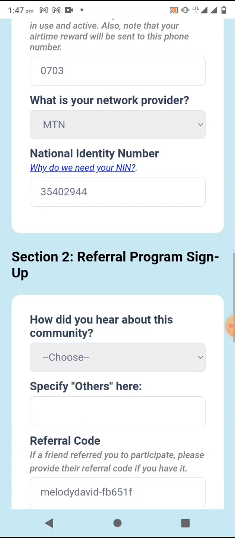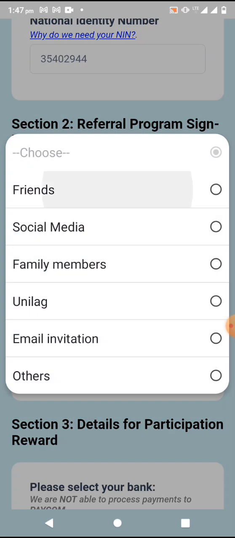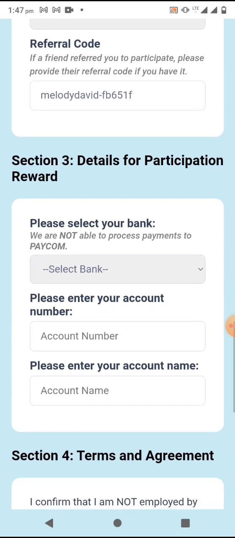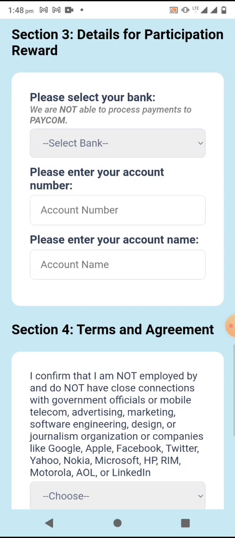So once you are done, you come here. How did you hear about this? Choose a friend and make sure you are seeing this referral code. Make sure that this referral code appears there. Then you come here, select your bank. This is where they will be paying you. You enter your account number, you enter your account name, you select your bank.